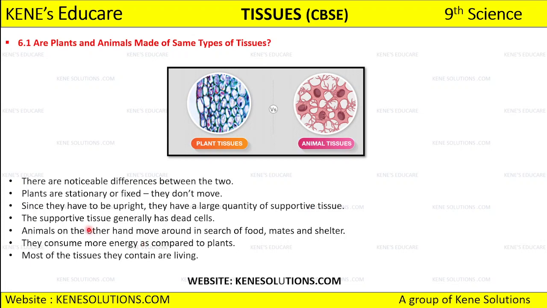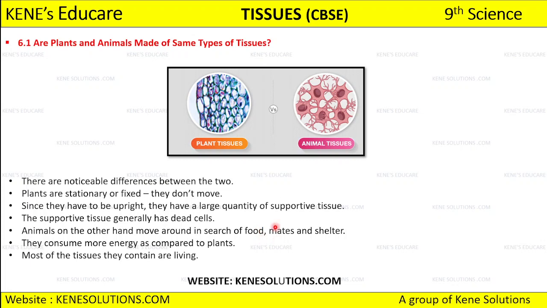And the supportive tissue that the plant cell has, the supporting tissues, they generally have dead cells. What kind of cells do the supporting tissues have? They have dead cells. Okay, and if you see the animal tissues on the other hand, they are moving here and there. Why are they moving? Why can you see the movement in the animal tissue? Because they are searching for food, mates, as well as shelter.